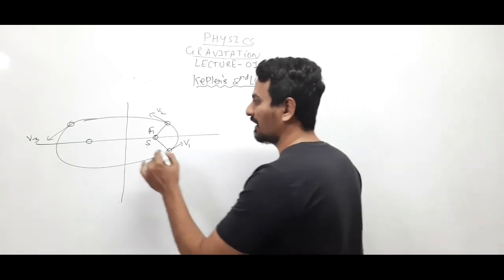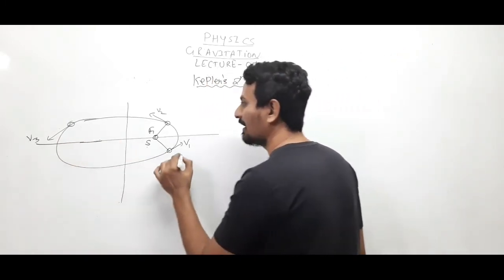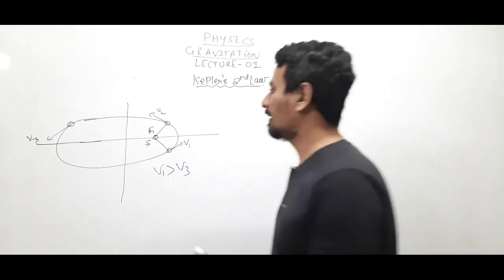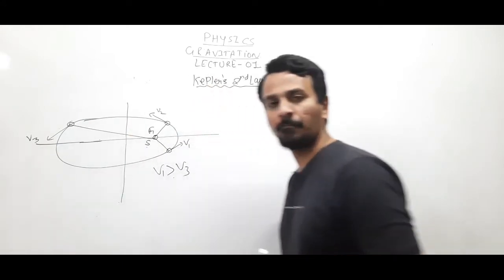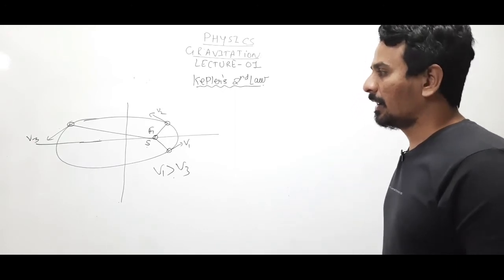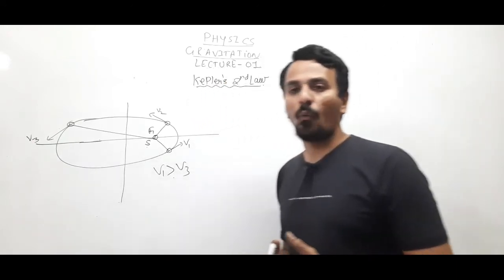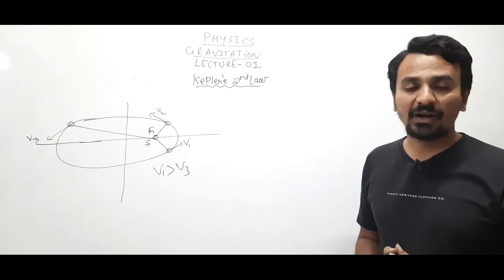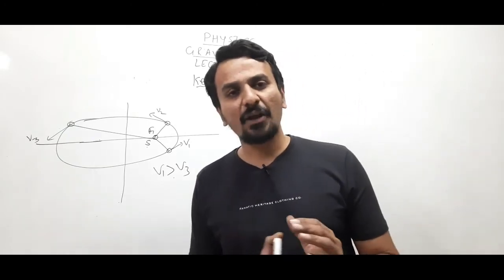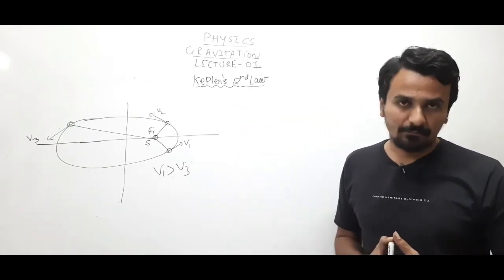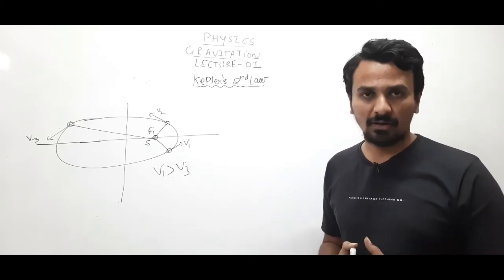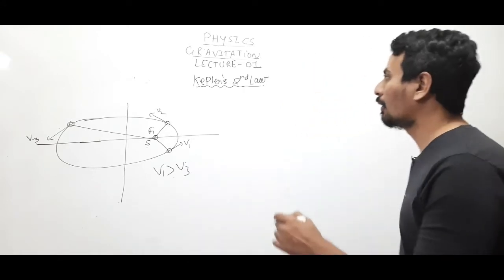That means from this diagram we can say that v1 will be greater than v3, because v1 is nearer to the sun and for v3 this distance is more, right? Now according to Kepler's second law, the areal velocity of the planet will remain constant throughout the motion, or it sweeps equal area in equal intervals of time. The area swept by the planet in equal intervals of time will be equal. This is Kepler's second law.